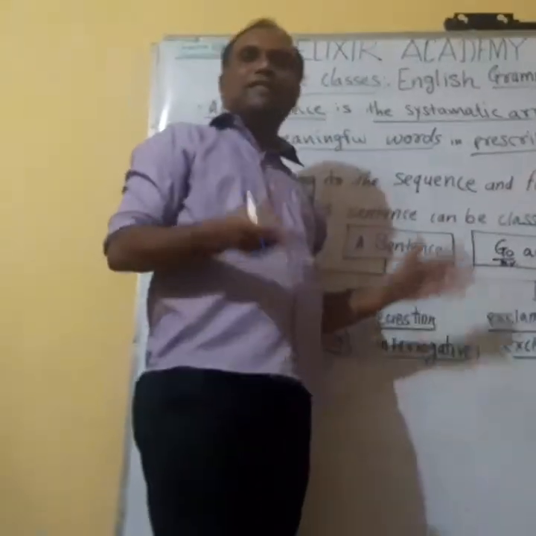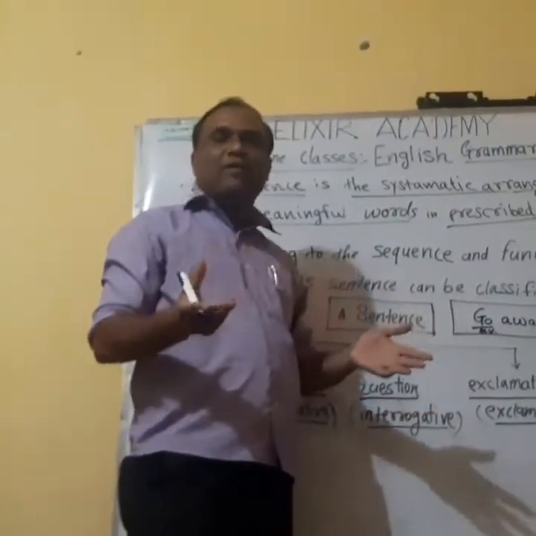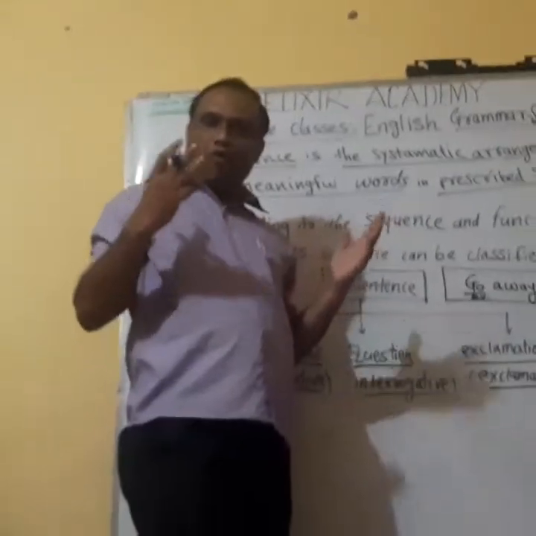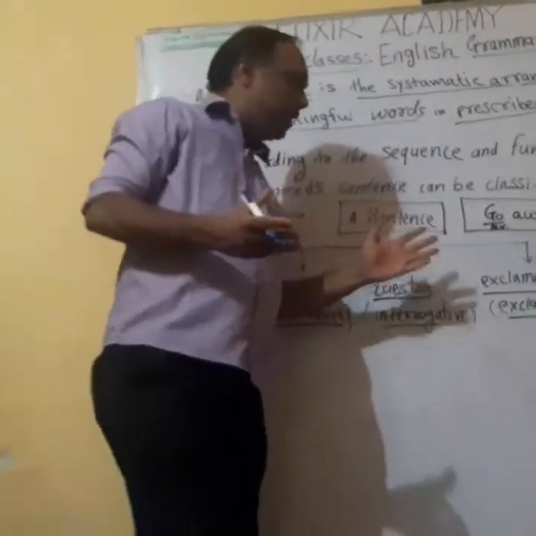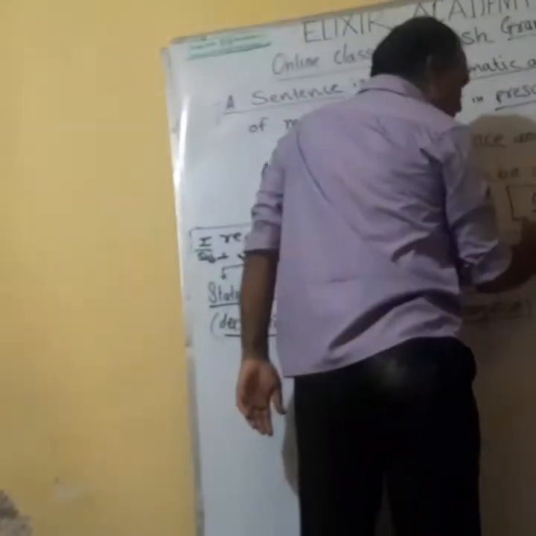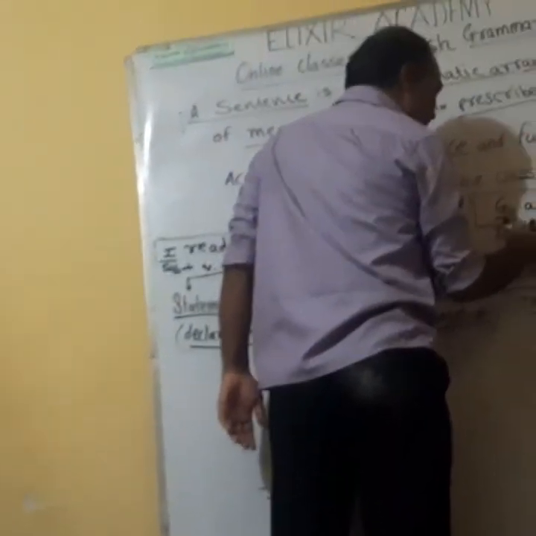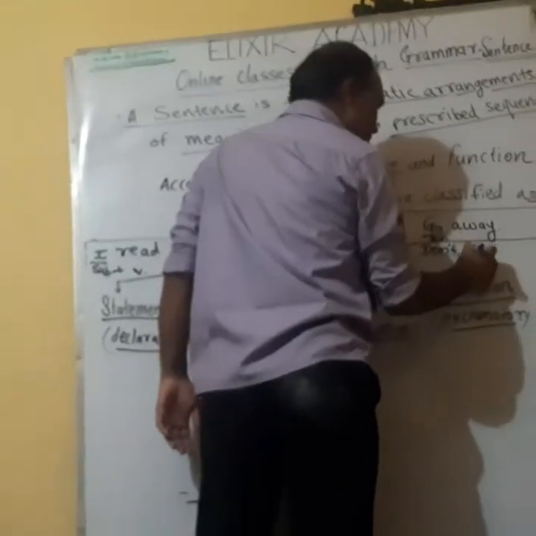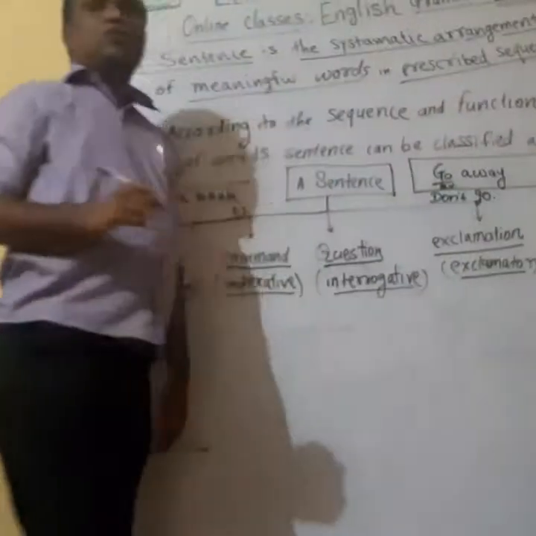For example, read a book. In this sentence, read is the main verb and a book is an object. A command may also be a negative command. A negative command always starts with don't.